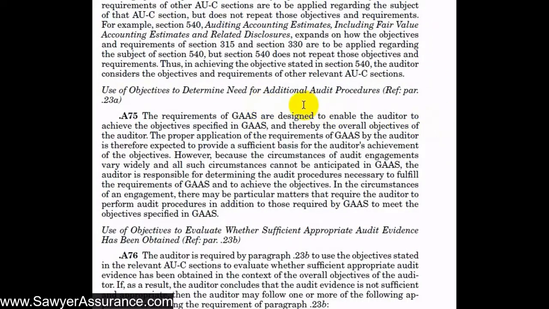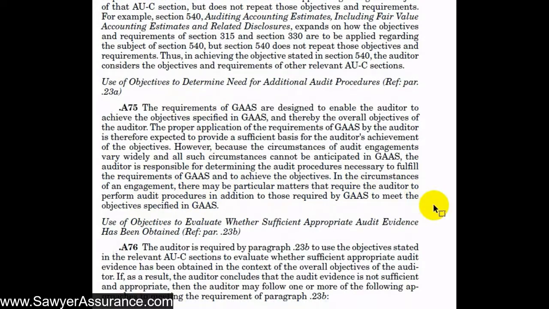Going down here, regarding the requirements in each of these AUC sections, the ASB hoped that by performing these requirements, the auditor would be able to achieve the objectives stated in each AUC section. But there are different types of audits and different scenarios where these requirements may not meet the objectives of the AUC section. Since our overarching goal in doing the audit is to achieve the objectives in each relevant AUC section, we may need to do some additional procedures that aren't necessarily a requirement in an effort to achieve those stated objectives.